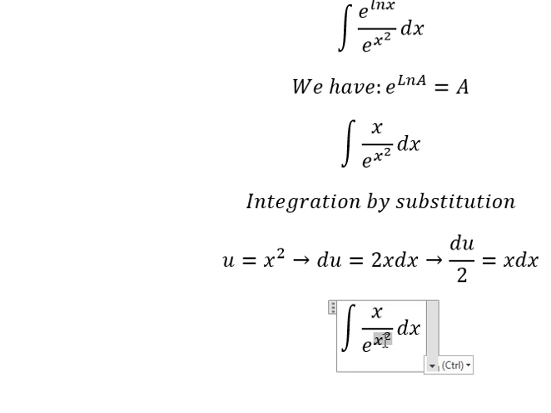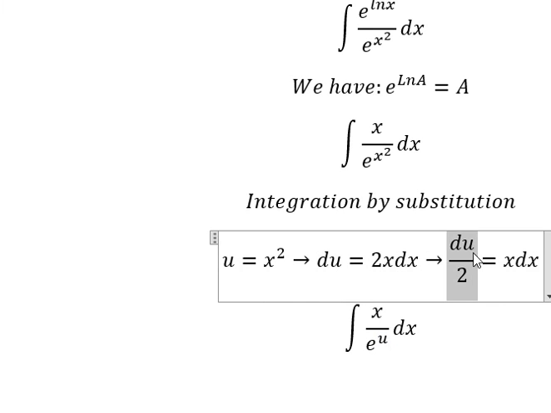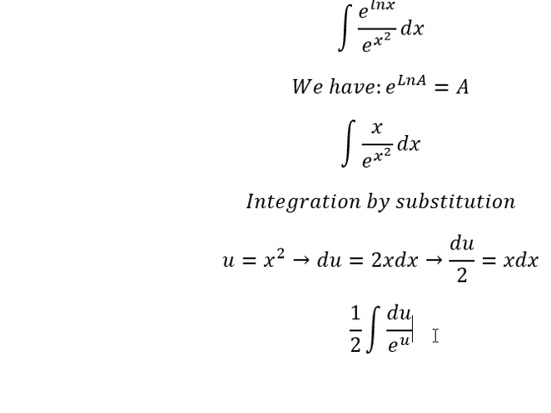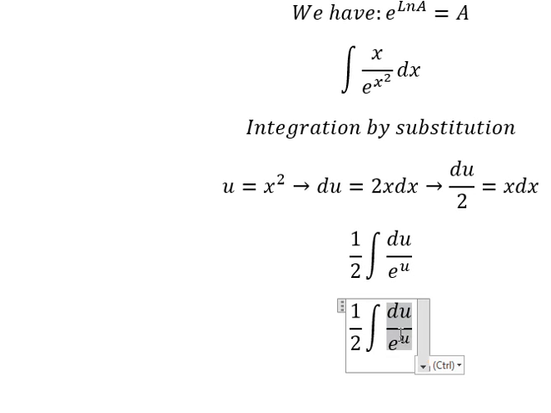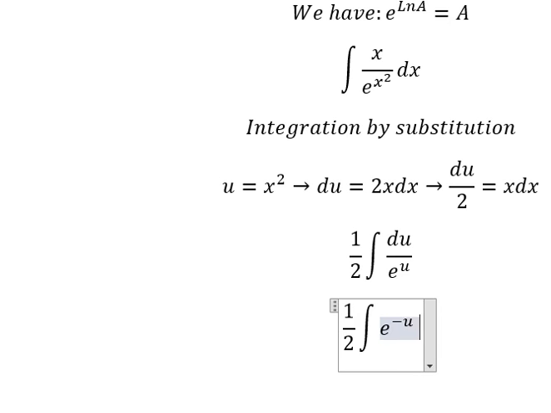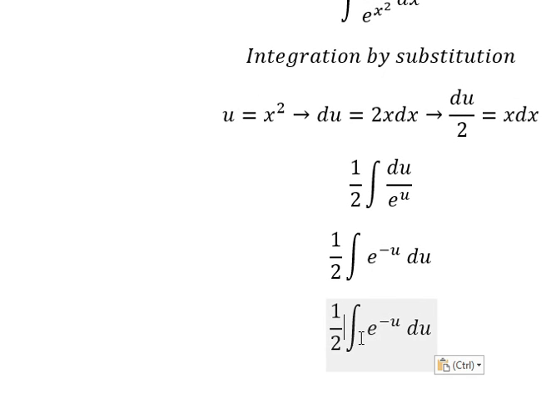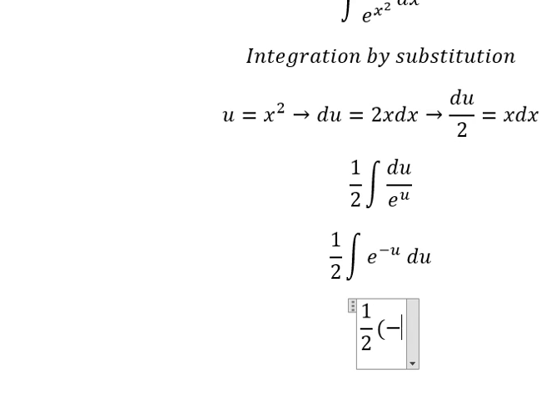This one we change by u. The s ds we change by this one. So this one we change by e to the power of negative u du. The integration of this one gives negative e to the power of negative u, and I will put